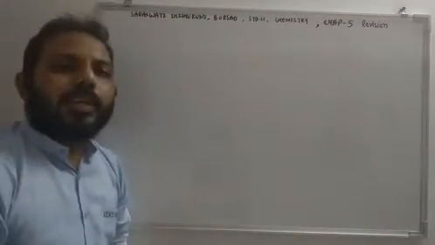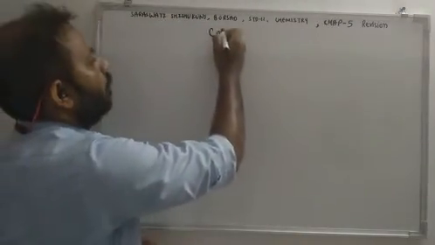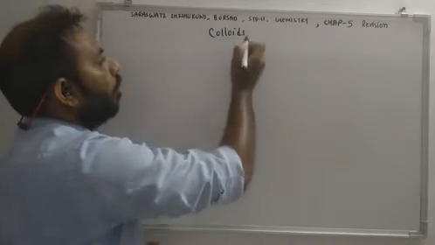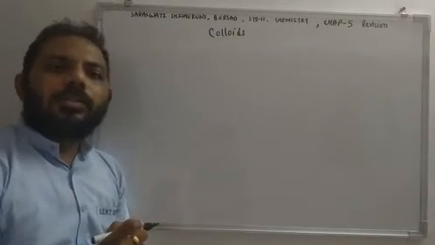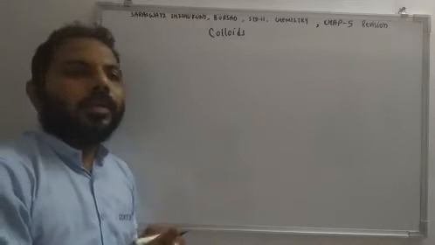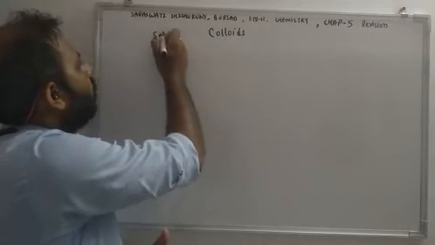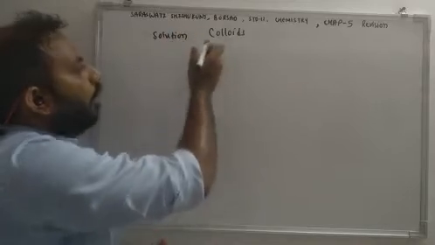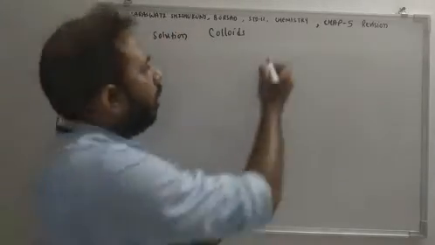Then chapter 5 deals with colloids. Colloids are a type of mixture. So one is solution, second one is colloids, and third one is suspension.